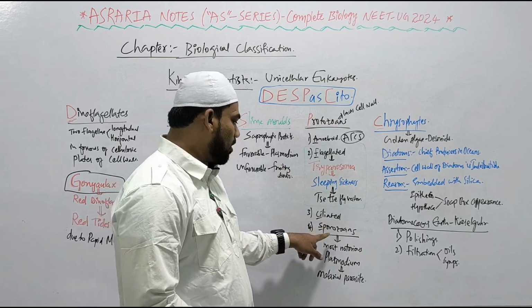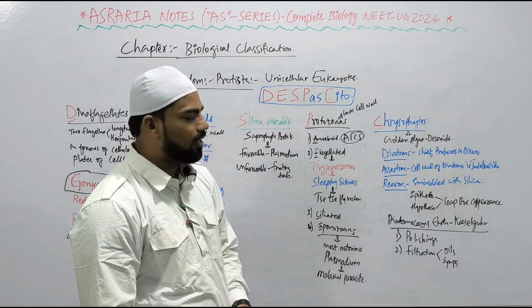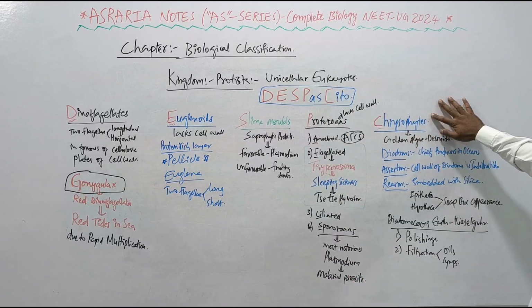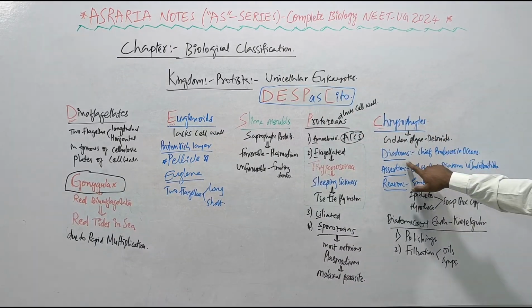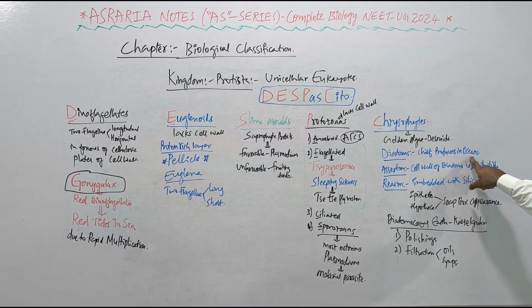Ciliated protozoans, Paramecium. Sporozoans, the most notorious one is Plasmodium, the malarial parasite. Here are the Chrysophytes, consisting of golden algae, desmids, and diatoms. Diatoms are the chief energy producers in the oceans, right?